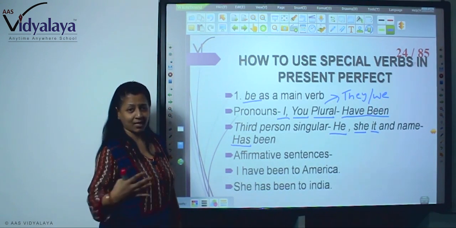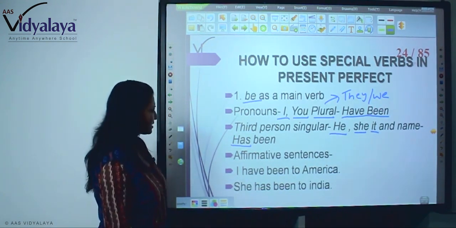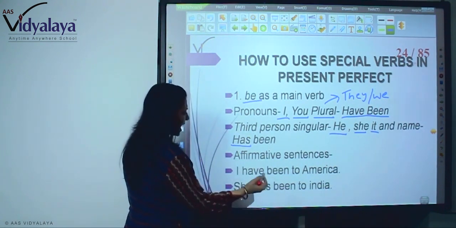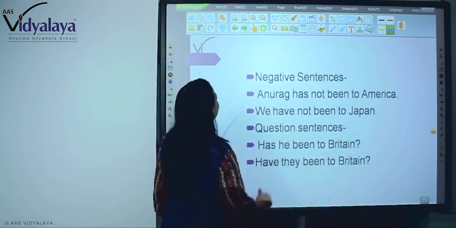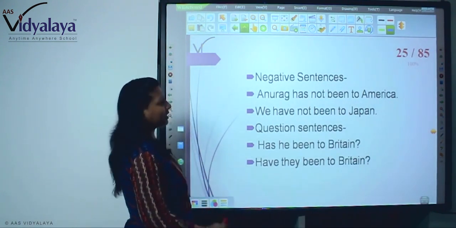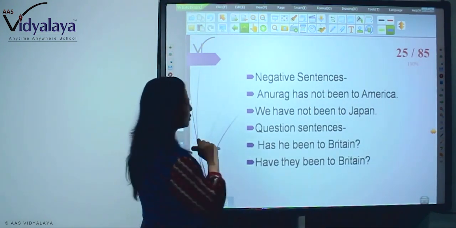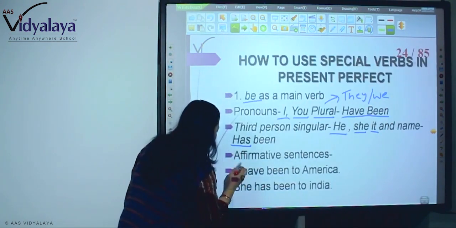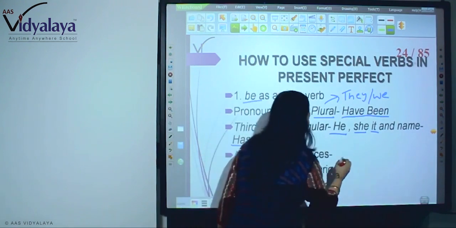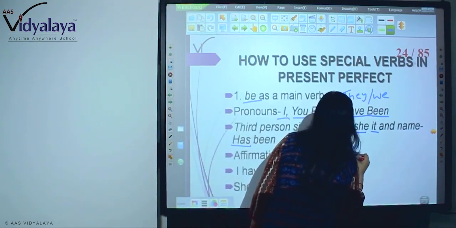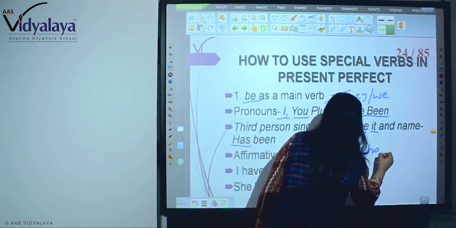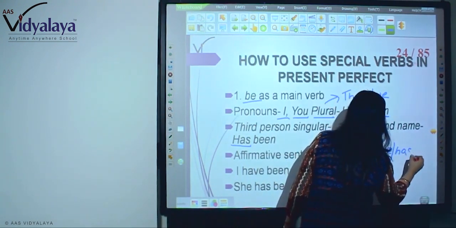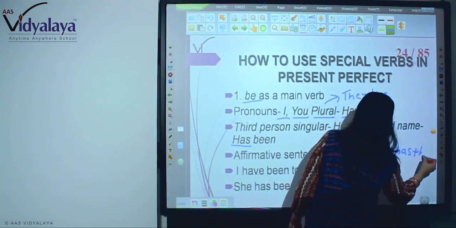Now, as you know, there are different types of sentences. We will make affirmative sentences first. I have been to America. She has been to India. Now, negative: one only adds not here. See, here you are seeing the subject. What is the formula? Subject plus have or has, according to the person and number, plus been.